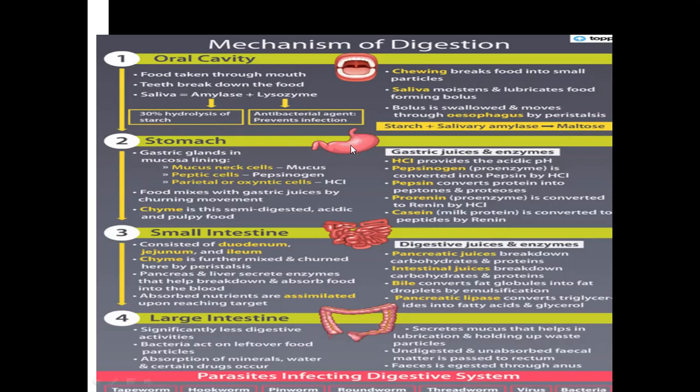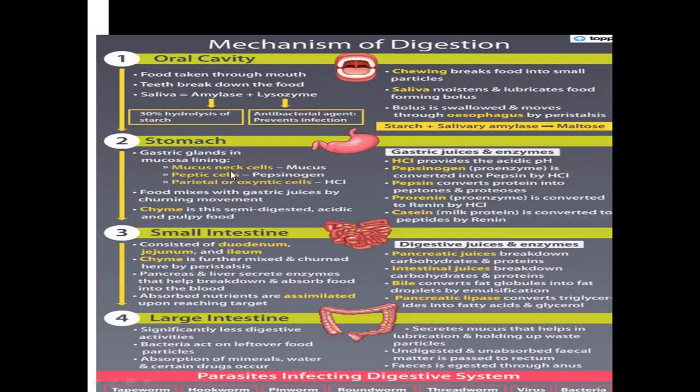Then we come to the stomach. Sac-like. In the esophagus there is no digestion. By peristalsis, food is moved through the esophagus to the stomach. So in the stomach, what is there? Gastric glands are there in the mucosa lining. Mucosa is the inner layer of the stomach, okay, the inner wall.